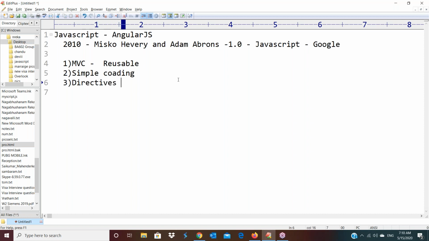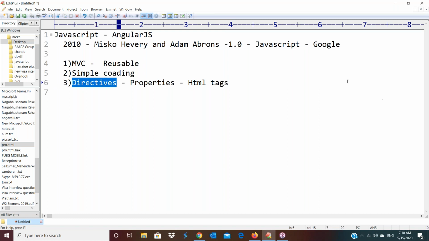First of all, what is a directive here? A directive is nothing but properties. We can also call it properties. AngularJS supports a number of properties. These properties we use with HTML tags to increase the functionality of HTML controls. This is very, very useful for us.